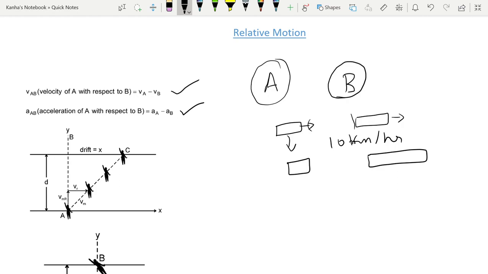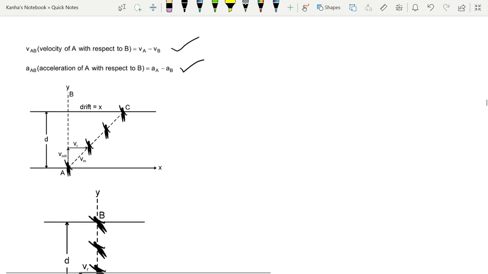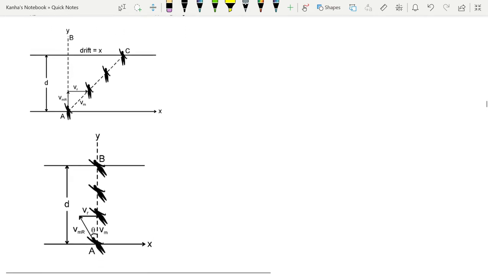You want the velocity of this body B, this car B, when you assume that you become at rest or you stop your motion. It might be a little tricky. Let's look at the important things from this chapter. Generally, there are two kinds of questions.